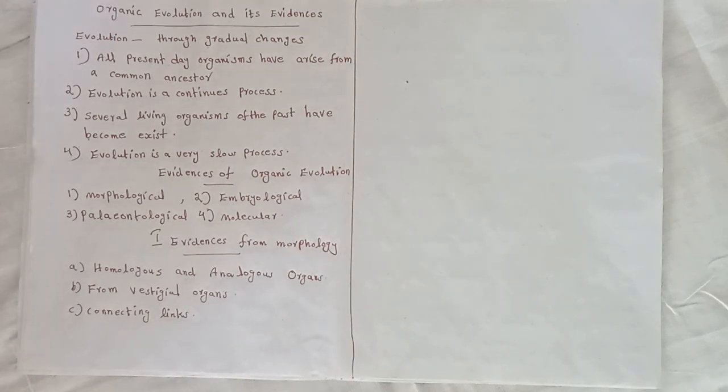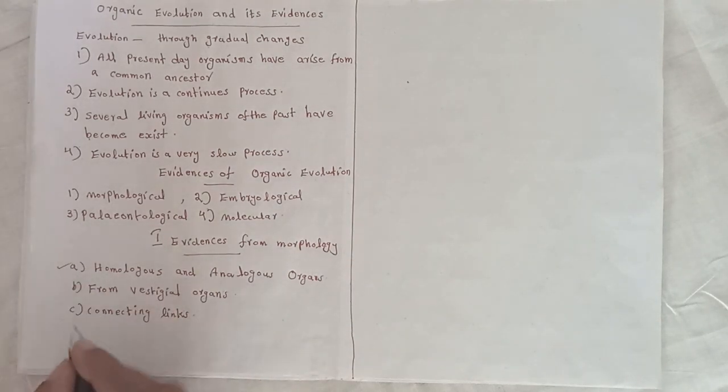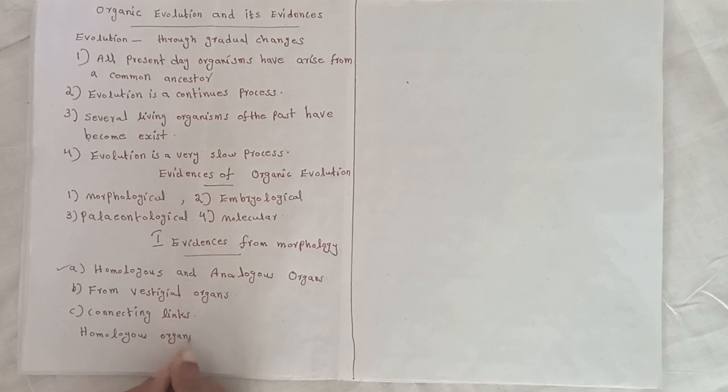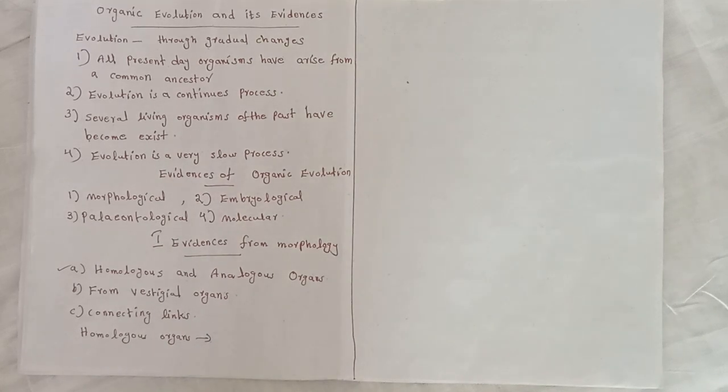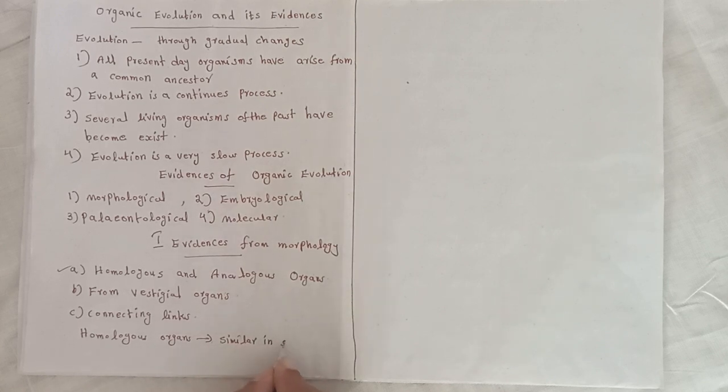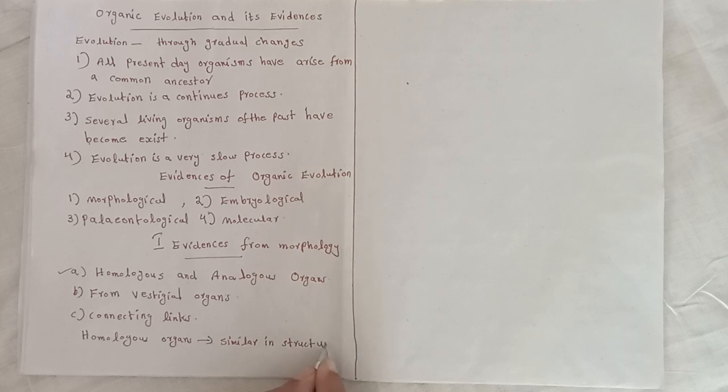What are homologous organs? Homologous organs are the organs which are similar in structure but perform different functions.